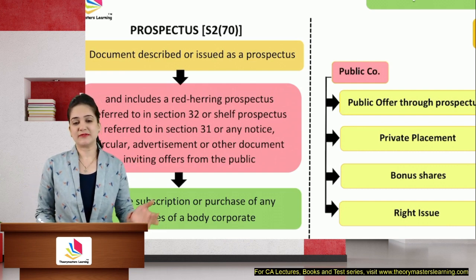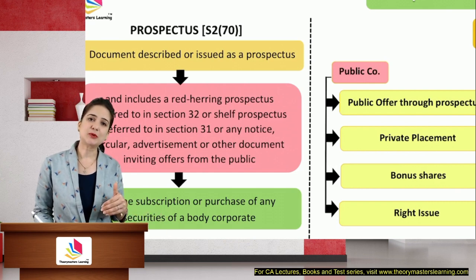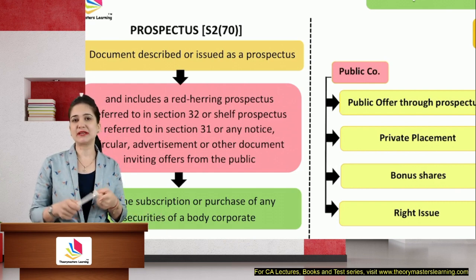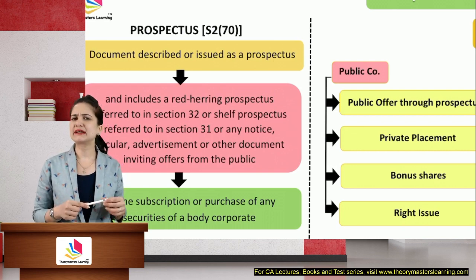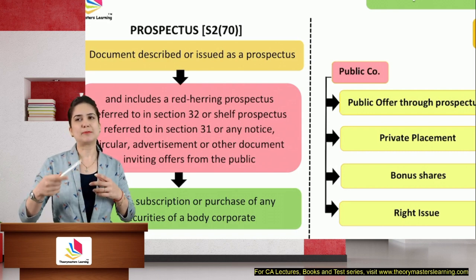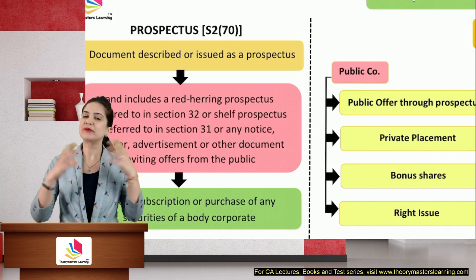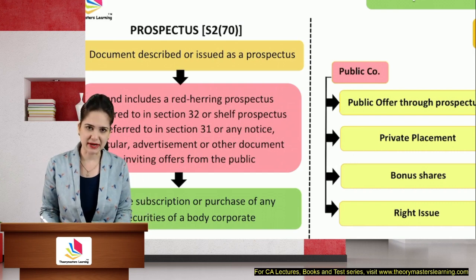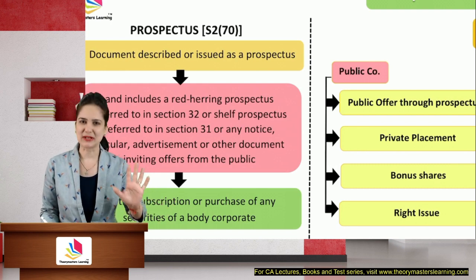Now, the general public is quite interested, but they want to know how you're planning to use this money. Are the shares going to be listed? If yes, then where? Who are the underwriters? What is the underwriting commission that you're going to give them? What is the profitability of the company till now? What is the rate of dividend that you're giving? There are so many questions which the investors have in their mind. You cannot expect them to find all this information on their own through Google.